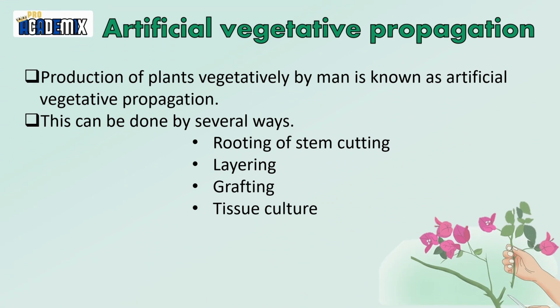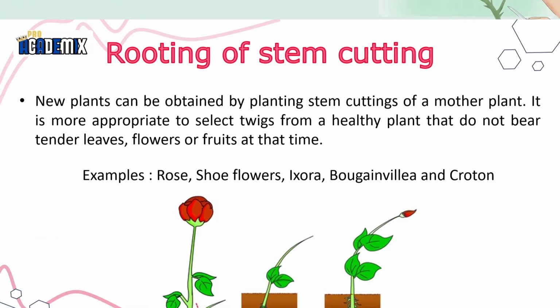Let's see what is artificial vegetative propagation. Production of plants vegetatively by man is known as artificial vegetative propagation. This can also be done in several ways: rooting or stem cutting, layering, grafting, tissue culture. I hope this will be interesting for you.